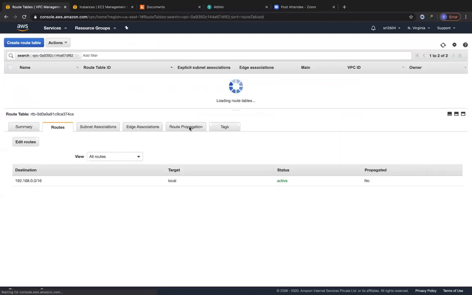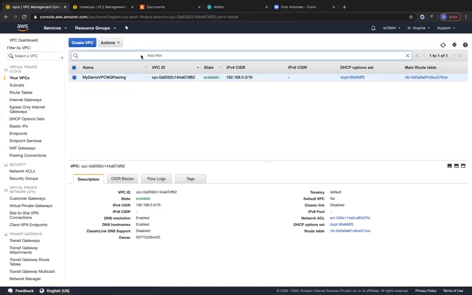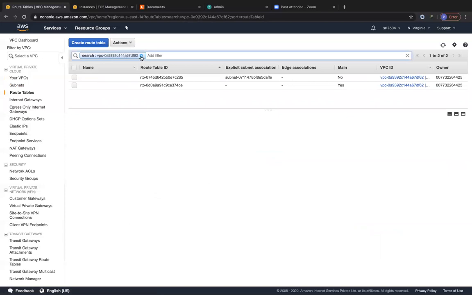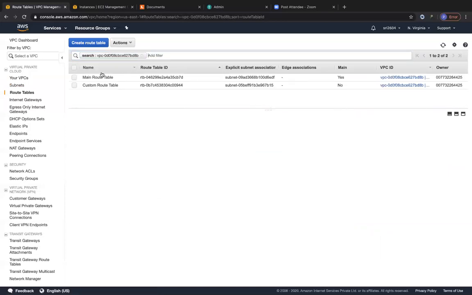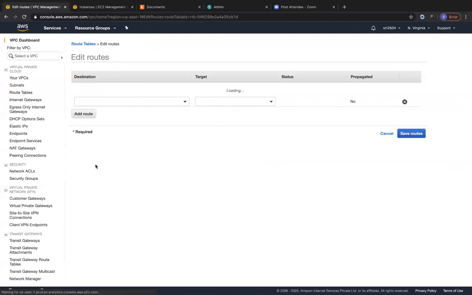Similarly, I have to go to the respective routing table of the other VPC, which was my demo VPC NG. So I just copy this particular VPC ID, go back to route tables again, and filter based on this my demo VPC. Over here we have a main route table and a custom route table that we created. For both of these route tables, we have subnets associated, so for both of them, I'm going to add the peering connection.